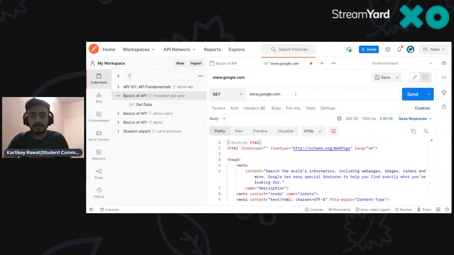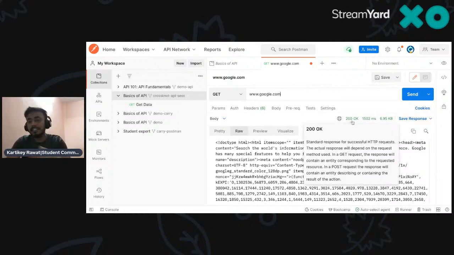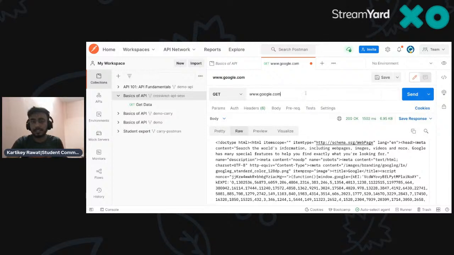Suppose I want to search Postman. If you check, there's a status code that means it's successful. The HTTP request is totally sent. You are done with that job.